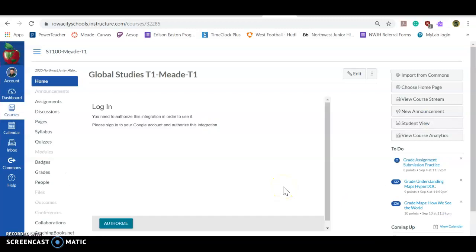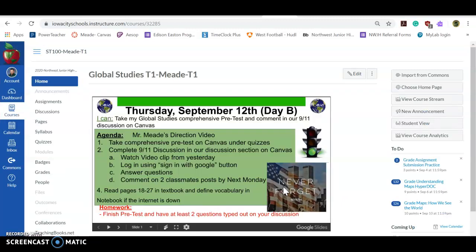After you take the quiz, you have 2 attempts possible. Just make sure that you take your time. If you want to redo it to try and get it perfect, that's fine. You can do that if you want. One of the things that I will say is I want you to be honest with it. Try your hardest. If you don't know an answer, make your best guess and move on.